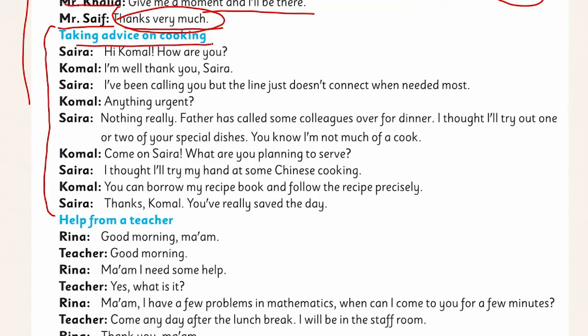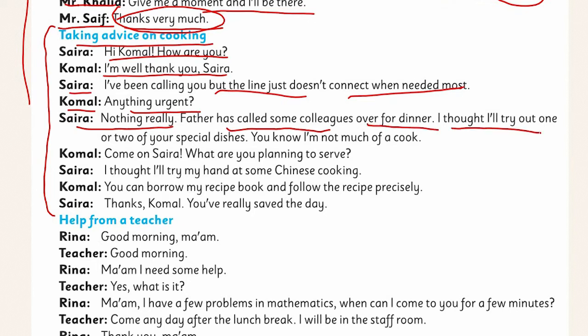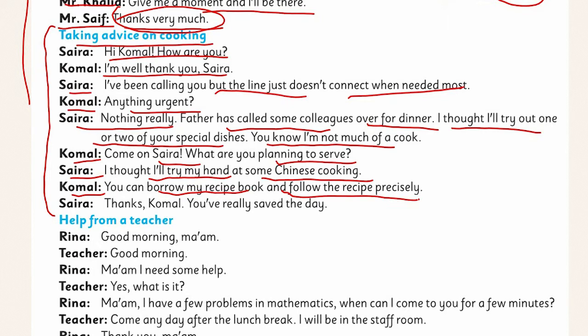Taking advice on cooking. Saira: Hi Komal, how are you? Komal: I am well, thank you Saira. Saira: I have been calling you but the lines just don't connect when needed most. Komal: Anything urgent? Saira: Sorry, nothing really. Father has called some colleagues over for dinner. I thought I will try out one or two of your special dishes. You know I'm not much of a cook. Komal: Come on Saira, what are you planning to serve? Saira: I thought I will try my hand at some Chinese cooking. Komal: You can borrow my recipe book and follow the recipe precisely. Saira: Thanks Komal, you have really saved the day.